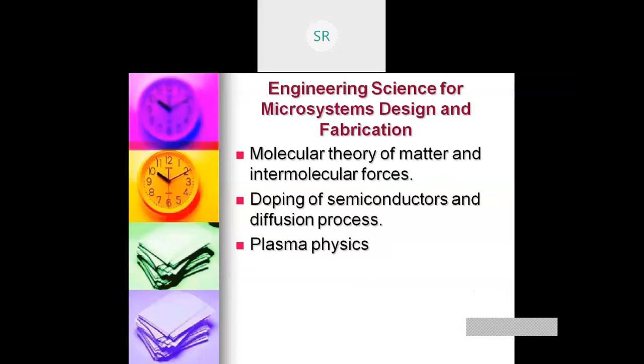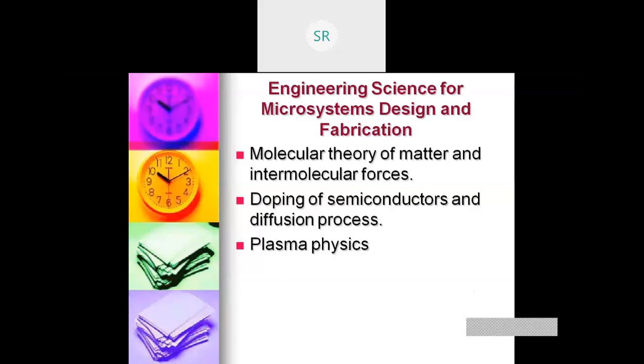So these are the common materials used in microelectromechanical systems. They can be electrical conducting material, electrical insulation or dielectric material, or semiconducting material. For me, the important one is the semiconducting material.